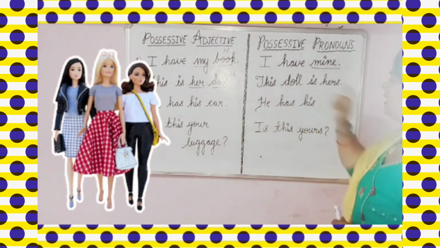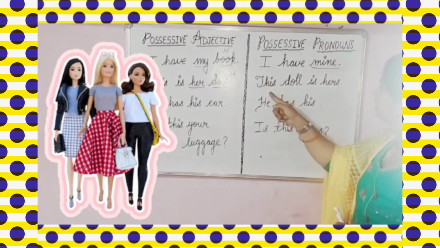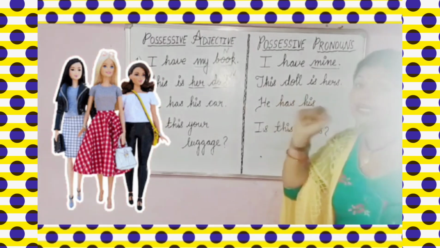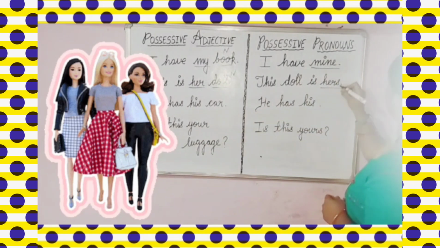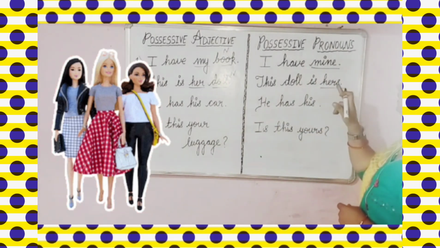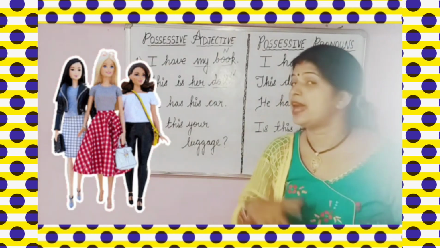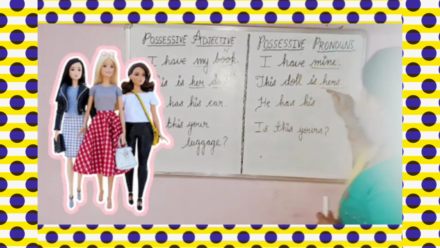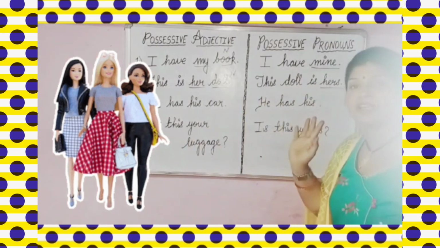Okay. Now look here. If we see the possessive pronoun, so what we have written? This doll is hers. ये उसकी doll है. So here we have not used any noun after this possessive pronoun. Possessive pronoun के बाद हमने कोई भी noun use नहीं किया है. हमने क्या लिखा है? This doll is hers. ये उसकी doll है. So hers will come at last.